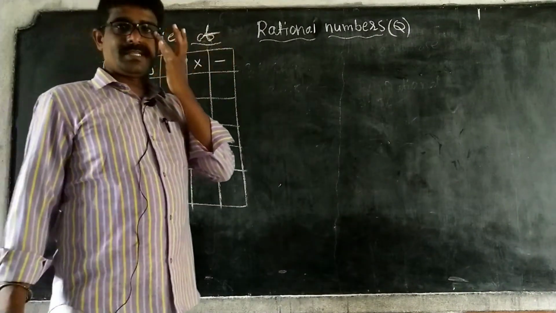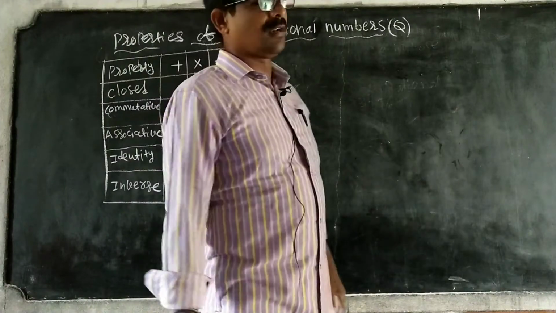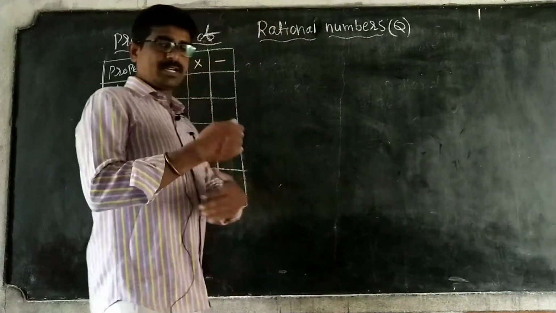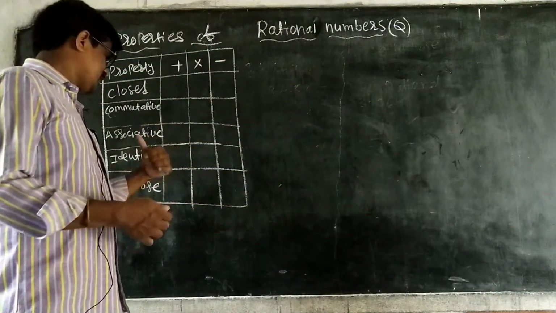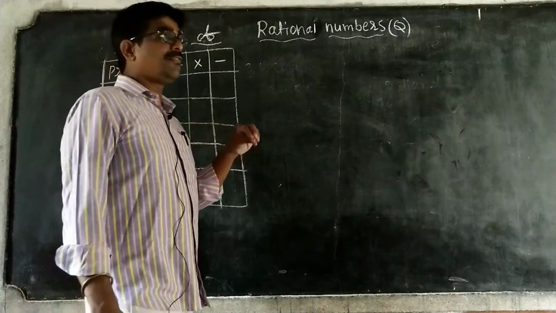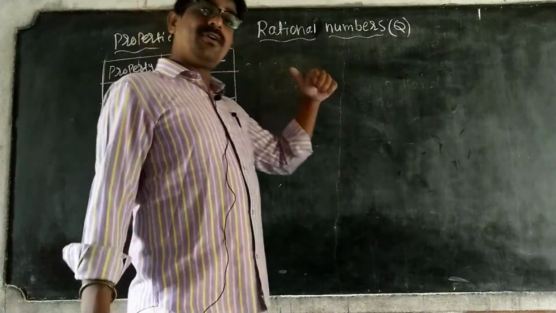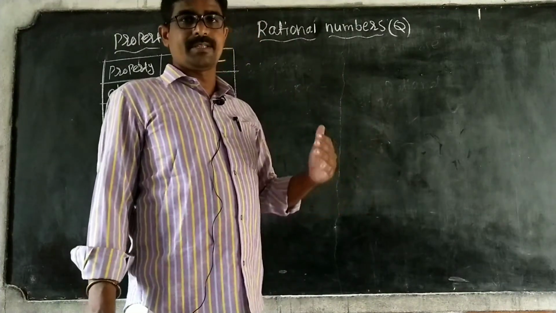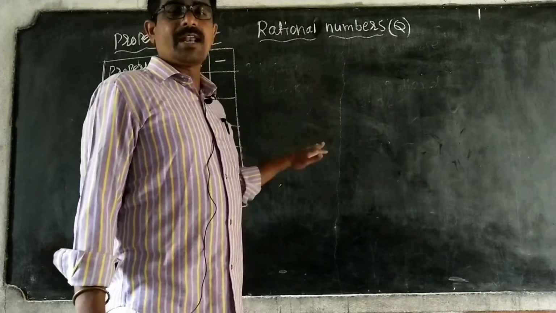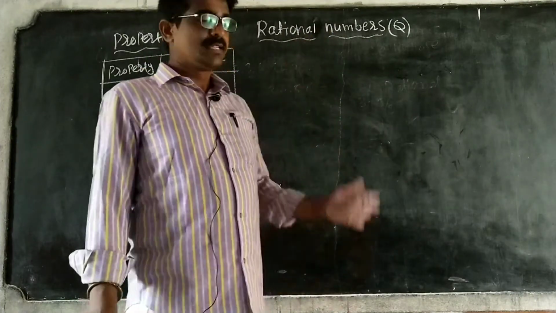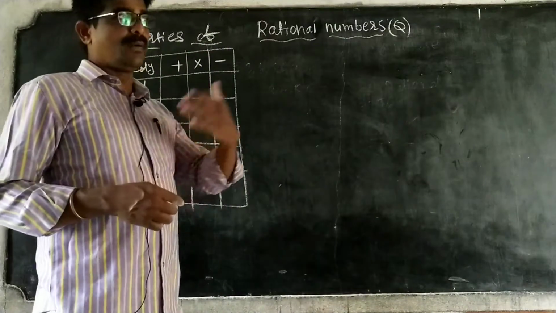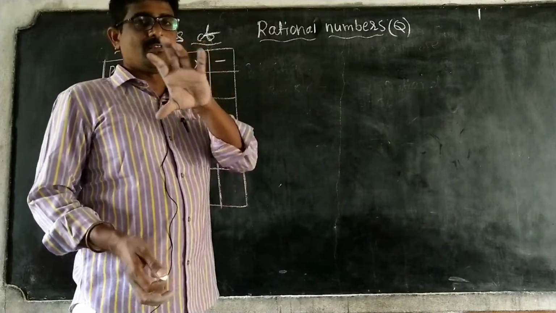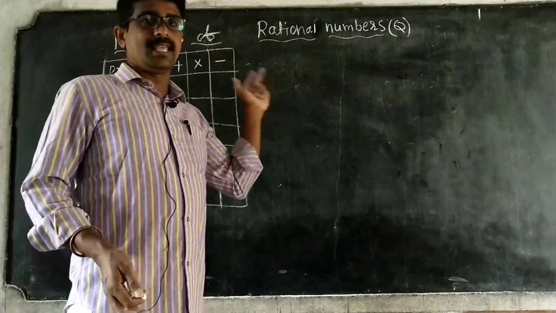Properties of rational numbers. You already studied them in the previous class: what is closure property, commutative, associative, identity, inverse. Properties of integers and properties of whole numbers, the same properties we are applying to rational numbers. Easy to understand. If you do not understand, go back to my videos on properties of whole numbers and properties of integers. First watch that, then you will easily understand.